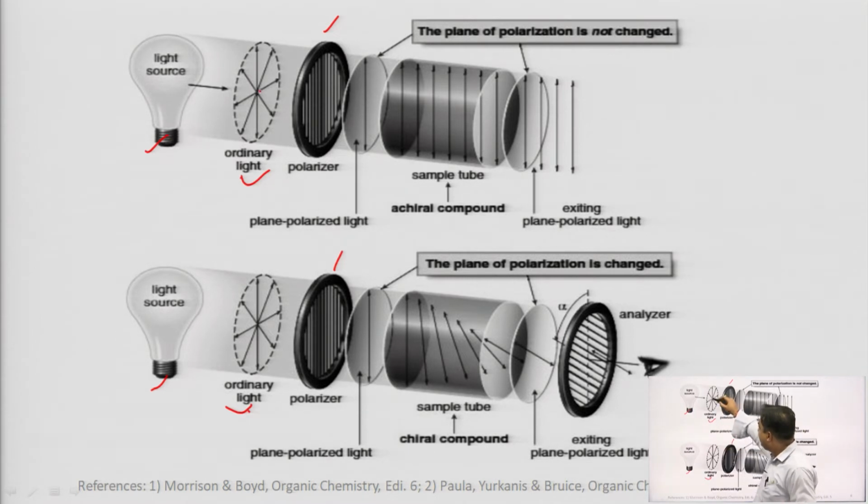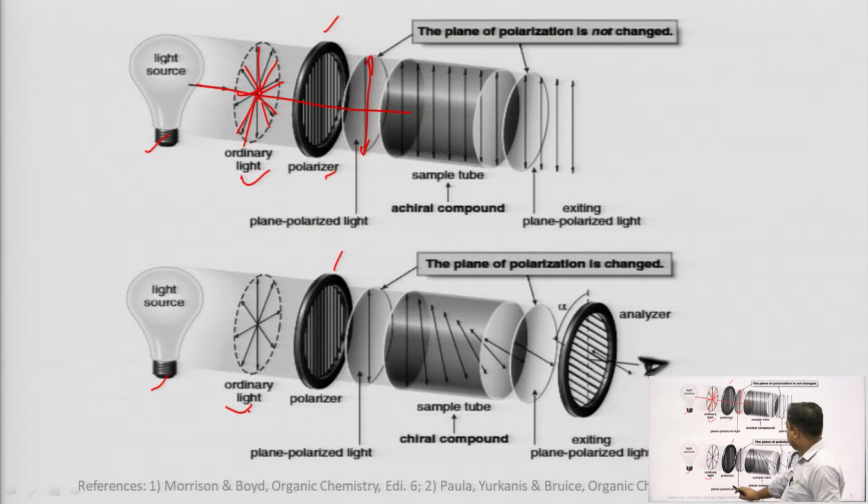You can see here the components of the light rotating in various planes, indefinite planes, but after exiting from the polarimeter, the components of the light rotate in a single plane, which is perpendicular to the path the light travels.